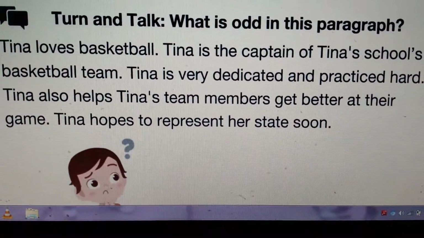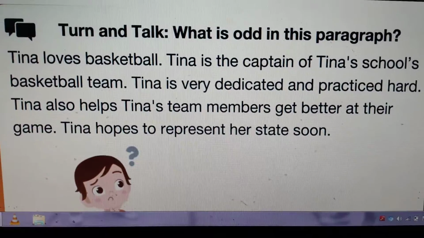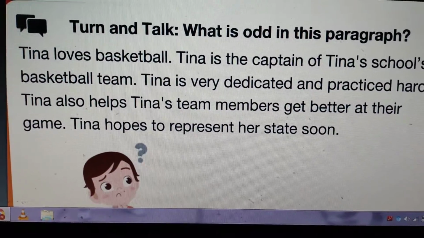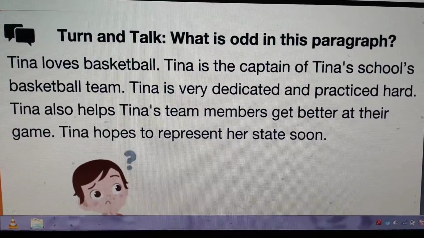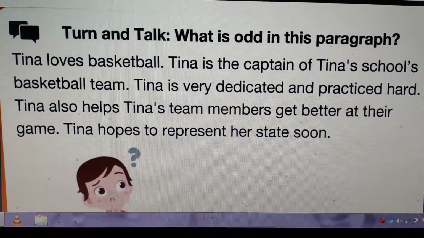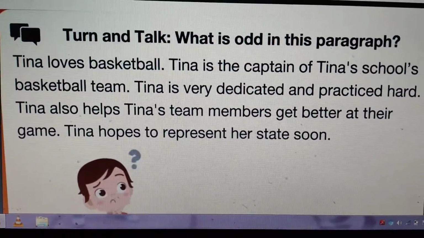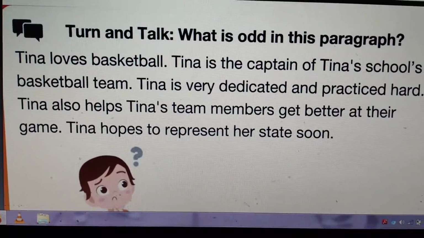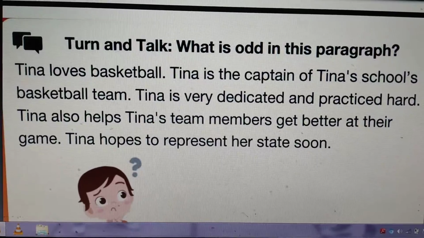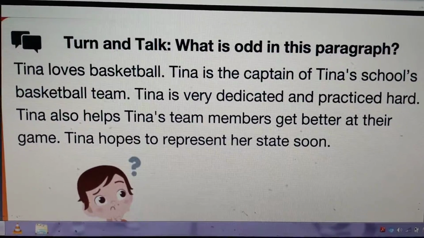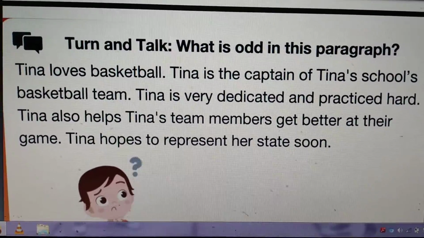So now here, kindly read the paragraph which was given here. Tina loves basketball. Tina is the captain of Tina's school's basketball team. Tina is very dedicated and practiced hard. Tina also helps Tina's team members get better at their game. So Tina hopes to represent her state soon.